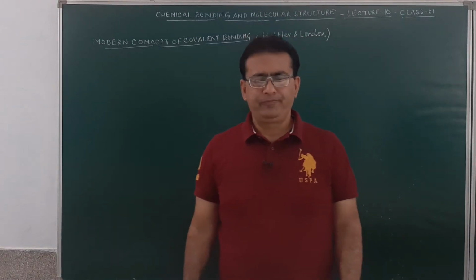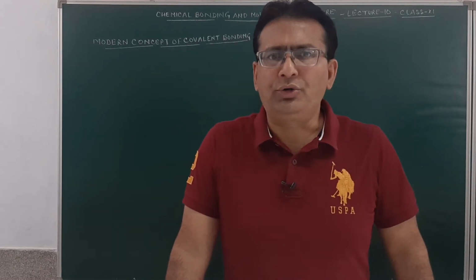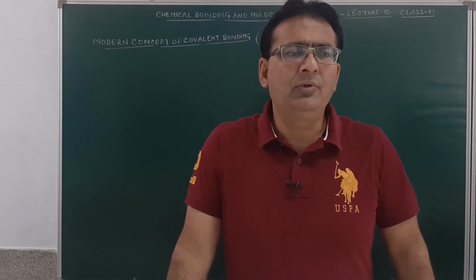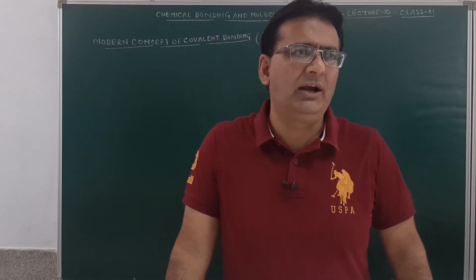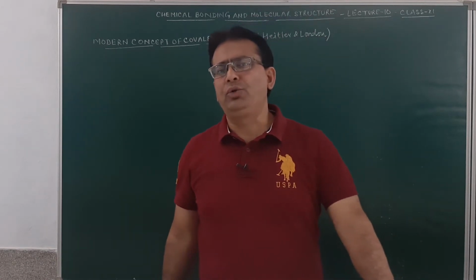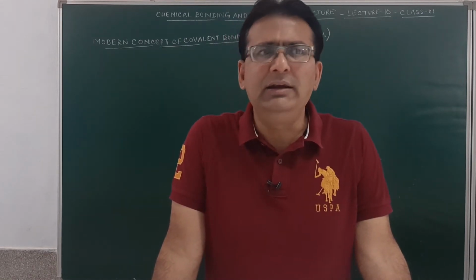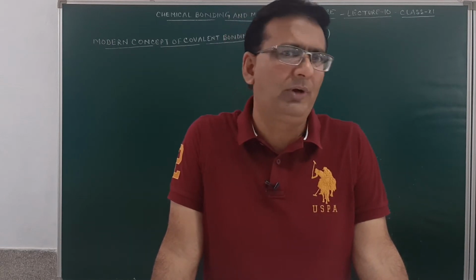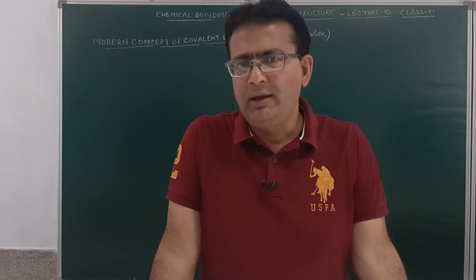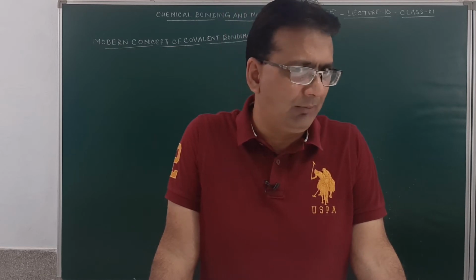Good morning, students. In our previous lecture, we discussed how the octet rule fails in the formation of covalent compounds. We discussed molecules like beryllium chloride, boron trifluoride, and sulfur hexafluoride, where the octet rule was not followed. But even then, those molecules exist. So definitely there needs to be a concept to explain how the formation of those kinds of molecules takes place. Today we'll start our discussion to explain those objections for covalent bond formation.